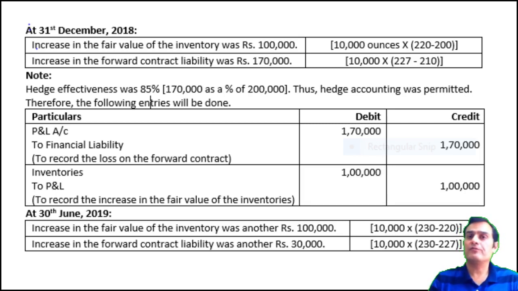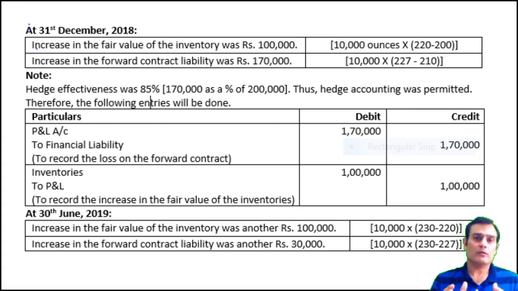So when you calculate the fair value changes, what you do in financial management, you basically apply the concept of squaring off. So you're going to sell at the rate of 210 and you're going to square off by buying at the rate of 227. So you will sell at 210 and buy at 227. So there is a loss to the extent of 17 rupees per ounce. And this fair value loss is going to be recorded by recognizing a derivative financial liability. So we put the entry profit and loss account debit to financial liability.